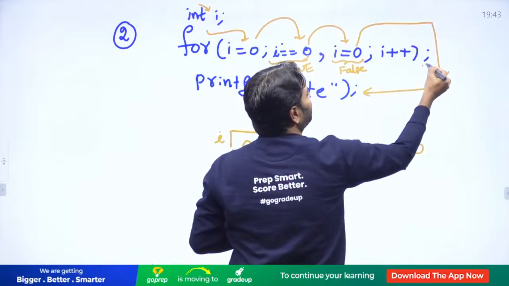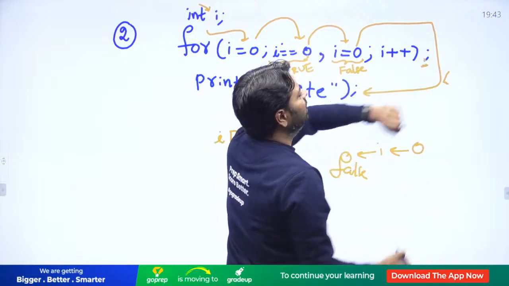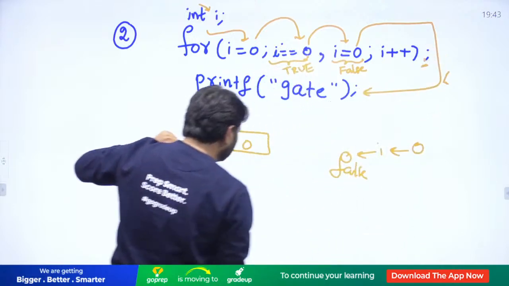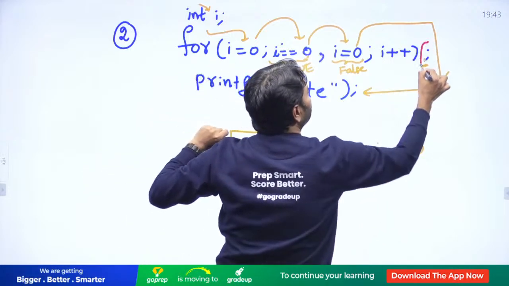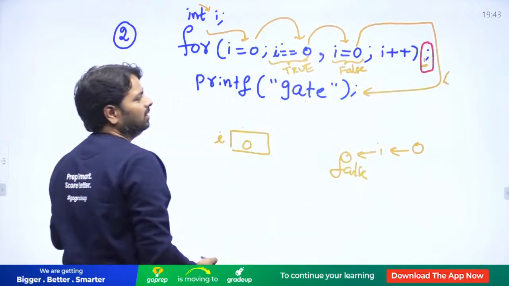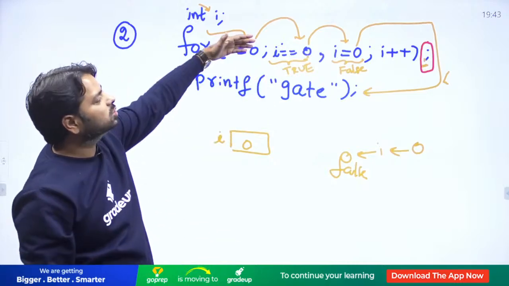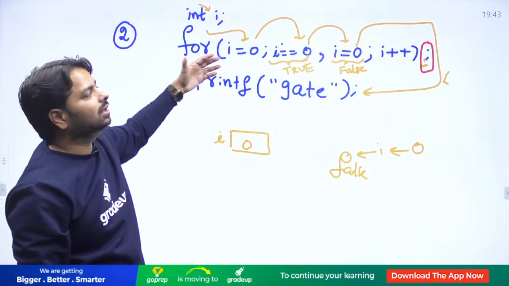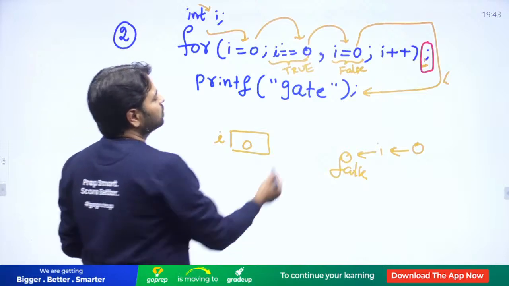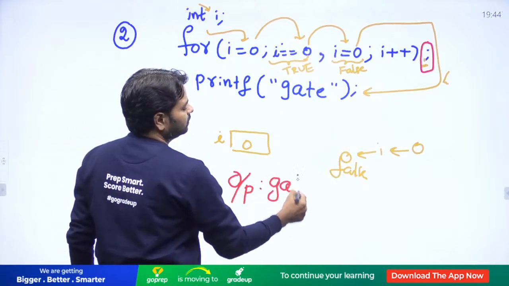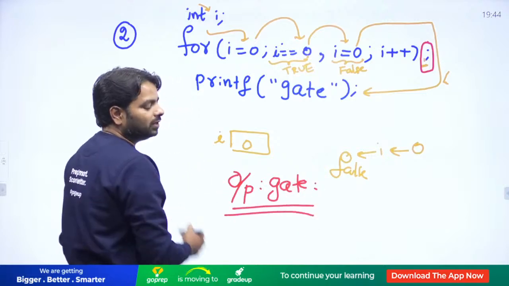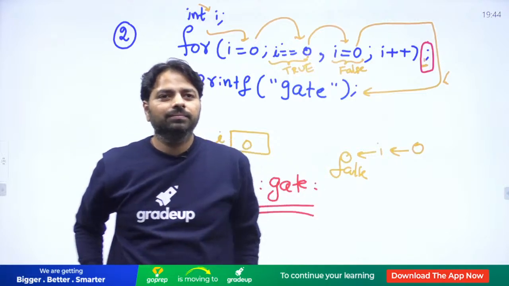Here a semicolon is there. Here a semicolon is there. Here a semicolon is there. How many of you observed that semicolon? That semicolon is the end of the loop. Did you observe the semicolon or not? If you don't have a semicolon, this printf belongs to the for loop. But this printf does not belong to the for loop. And it's going to print the output: gate. The gate does not belong to the body of the for. Clear, everyone?